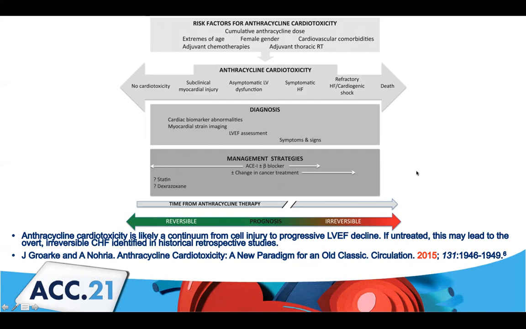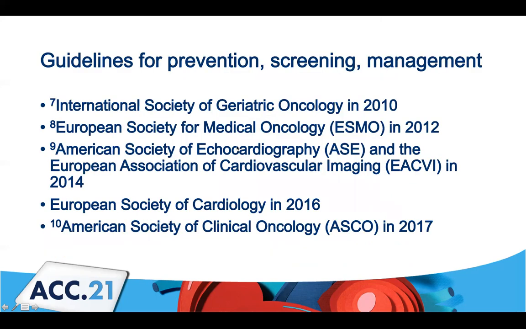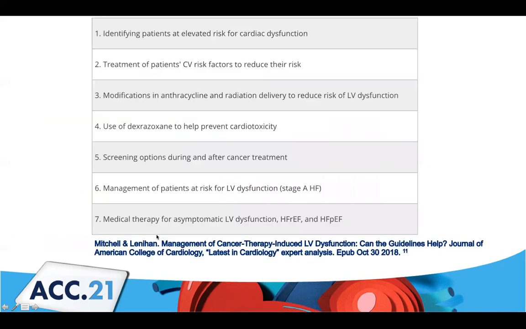So ultimately, this made its way into the guidelines, and several societies had commented on this phenomenon and made some recommendations trying to answer these questions: who is at elevated risk for cardiac dysfunction, how can we modify those risk factors, how can we modify the chemotherapy dose to reduce the risk of LV dysfunction, and importantly, what are the screening options during and after cancer treatment to identify these patients before they become symptomatic.